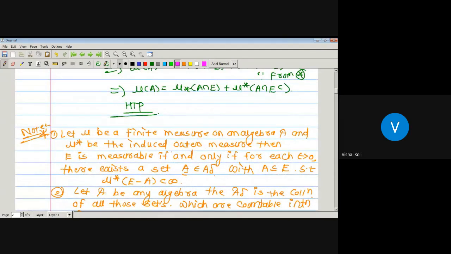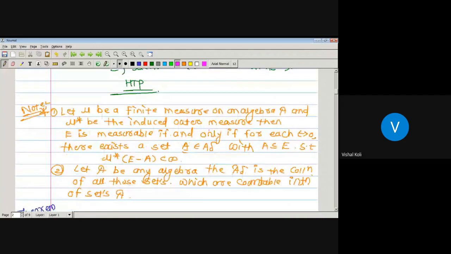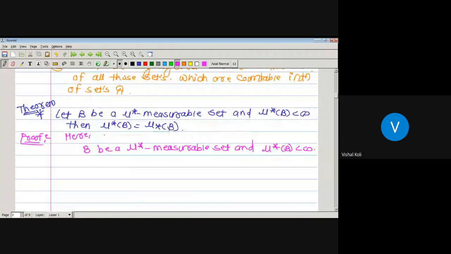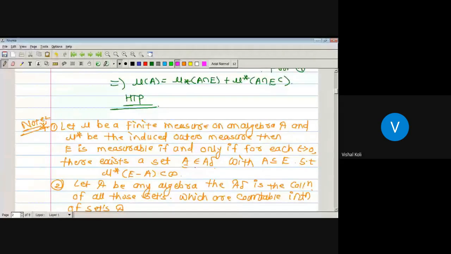Now any set E is measurable if and only if for each epsilon greater than 0 there exists a set A belonging to A delta with A a subset of E such that the outer measure of E minus A is finite. Now this is for any measurable set E. As we have also been given that capital B is a measurable set, it must hold the second condition, that is, for each epsilon greater than 0 there exists a set capital A belonging to A delta with A a subset of B.